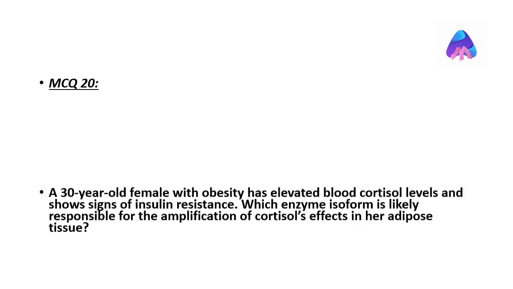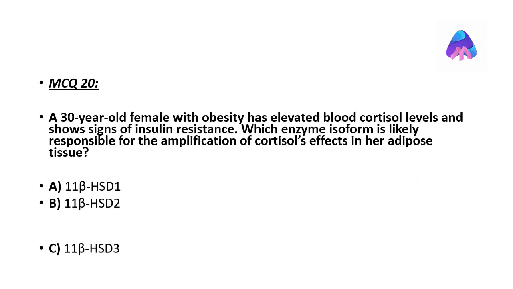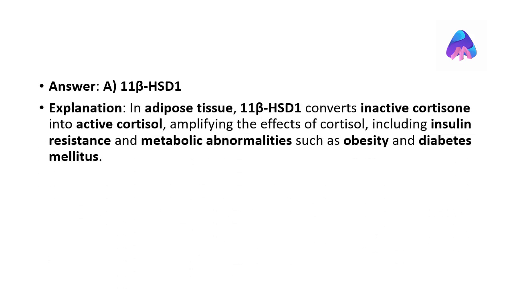A 30-year-old female with obesity has elevated blood cortisol levels and shows signs of insulin resistance. Which enzyme isoform is likely responsible for the amplification of cortisol's effects in her adipose tissue? The correct answer is 11-beta-HSD1. In adipose tissue, 11-beta-HSD1 converts inactive cortisone into active cortisol, amplifying the effects of cortisol, including insulin resistance and metabolic abnormalities such as obesity and diabetes mellitus.